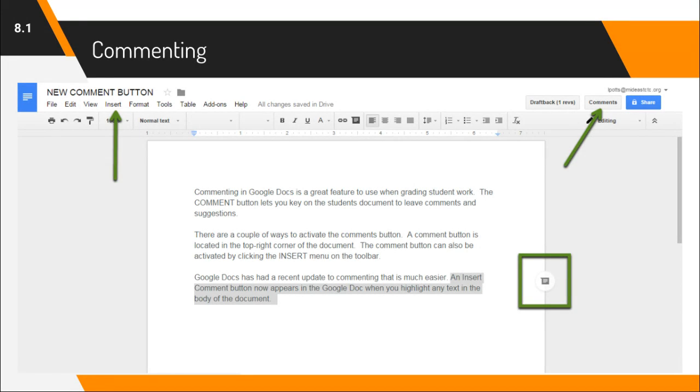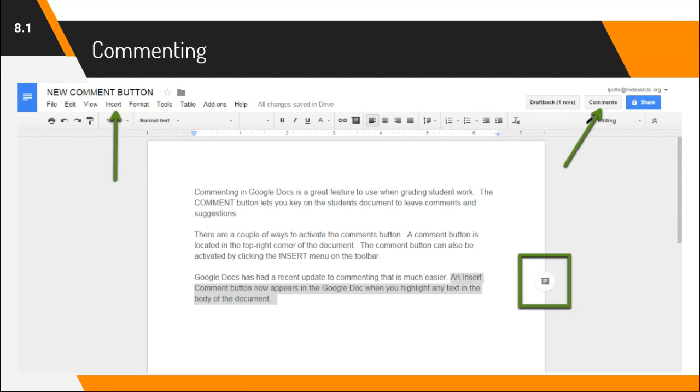And so there are 3 different ways that you can add comments in a Google Doc. You highlight the text that you want to comment on. First of all, there should be a small button that appears on the right side of the frame that has almost like a little blurb in it. You can click on this to add a comment.